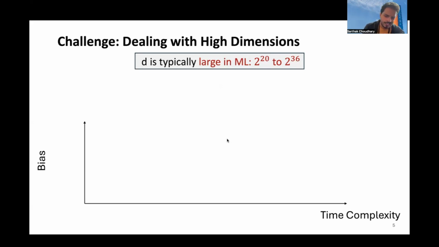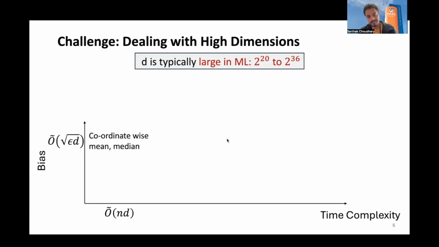So we know of many classical algorithms which do robust aggregation very fast. For example, coordinate-wise mean and median, they are fast in the sense that their time complexity is linear in n and d. But the problem with these aggregators is that their bias increases with square root of dimensions.